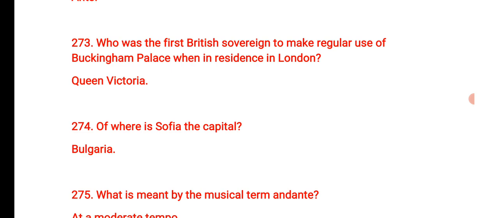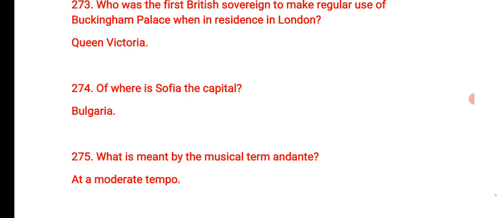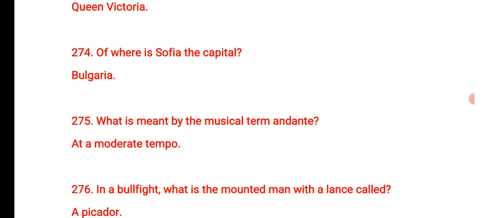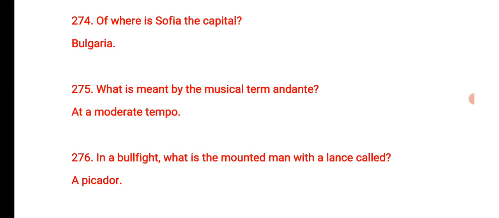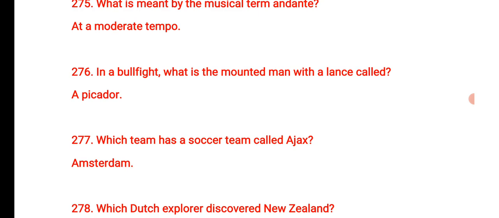Of where is Sofia the capital? Sofia the capital जो है वो क्या है, कहाँ है? वो है बल्गेरिया में. What is meant by the musical term andante? That is at a moderate tempo. In a bullfight, what is the mounted man with a lance called?